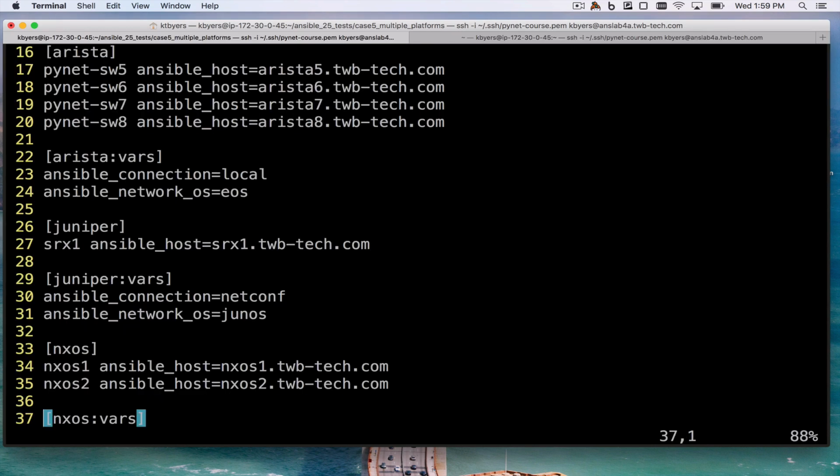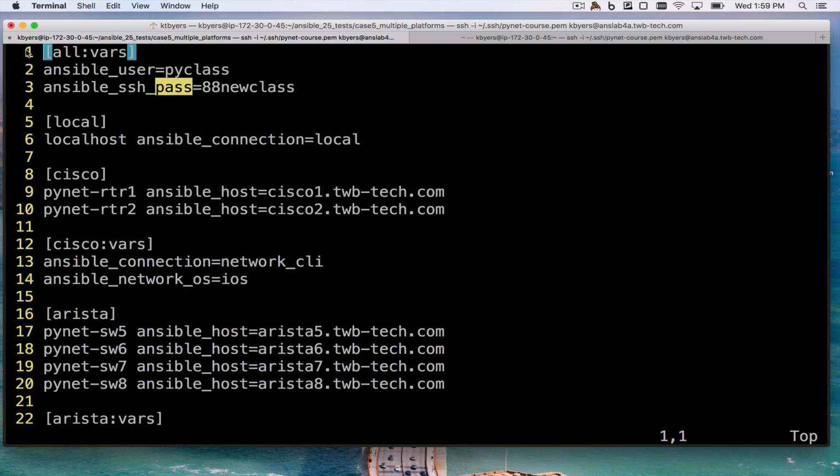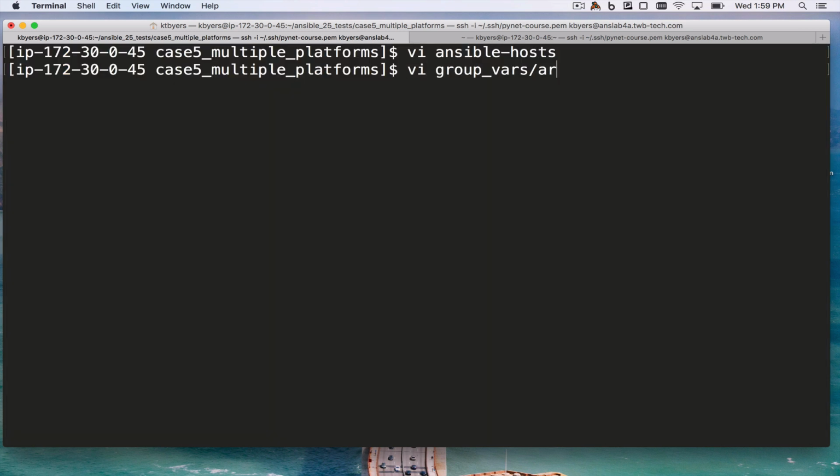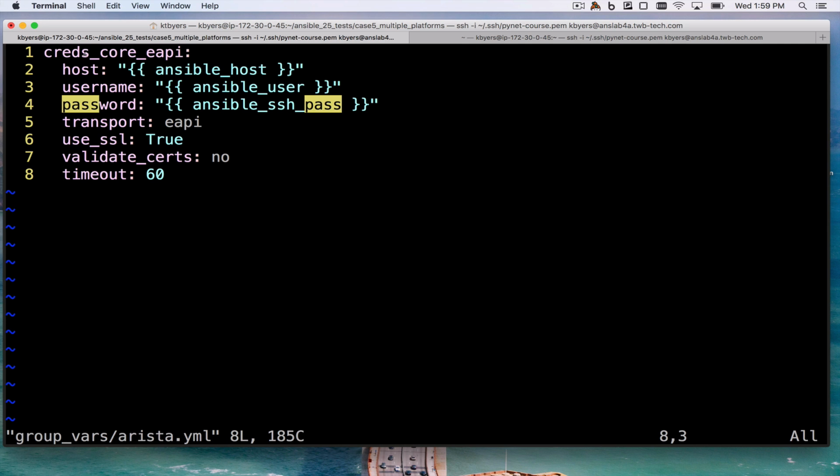If I look at my inventory for Arista, you'll see I'm still specifying Ansible connection local. So we're still doing Ansible connection local. I've set my Ansible Network OS to be EOS. I have for all these platforms the username and password defined in this standard Ansible way. If I look at group vars, I now have this provider that I'm going to use, which specifies the host, the username, and the password, and specifies that I'm using eAPI. I'm going to use SSL. I'm not going to validate the cert because it's going to be a self-signed cert, and I'm specifying the timeout.